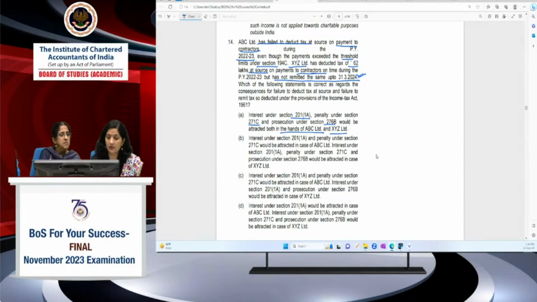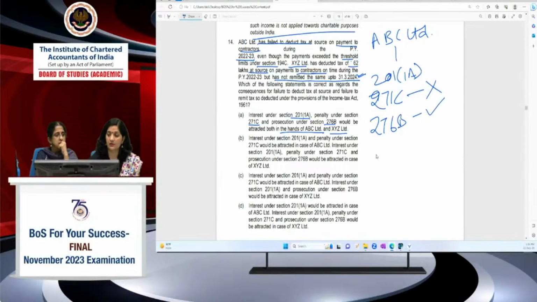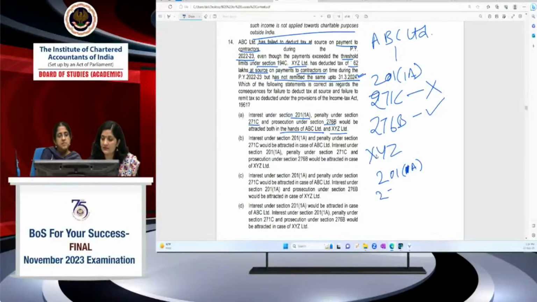In case of ABC Limited, 201(1)(a) would be attracted. What will happen in ABC Limited? 201(1)(a) will be there. The 271C penalty, because he fails to deduct itself, so this will not be attracted. 276B prosecution can be initiated. And what happened in XYZ's case? It has deducted but fails to remit that amount. So 201(1)(a) applies to both, and interest would be computed at 1% and 1.5% respectively in the two cases, from that period to that period you have to see. And then 271C,